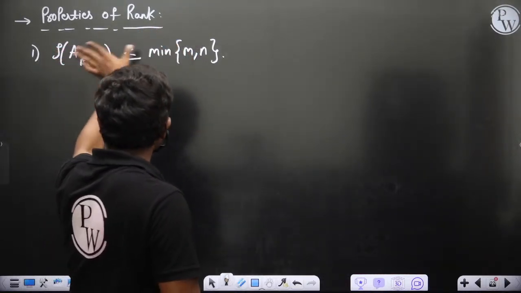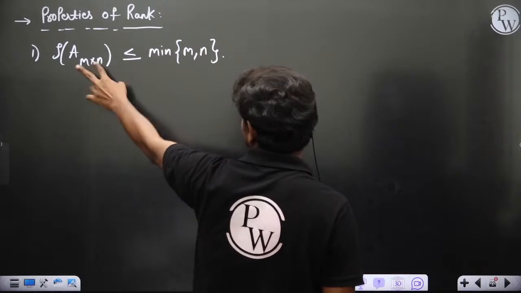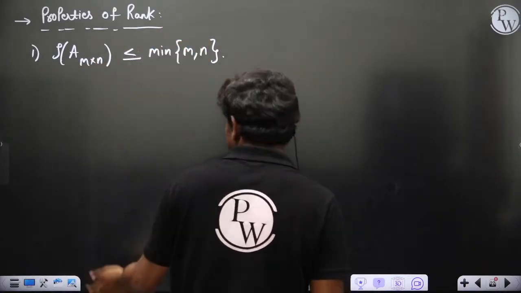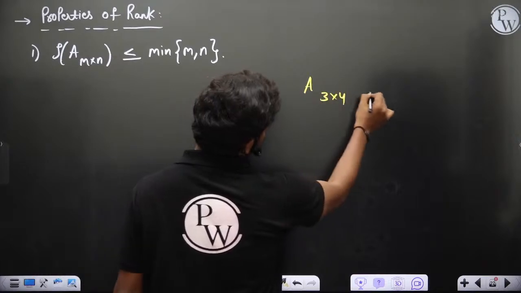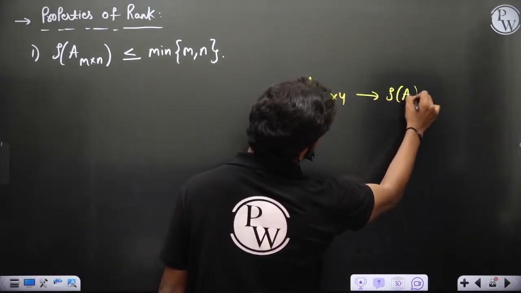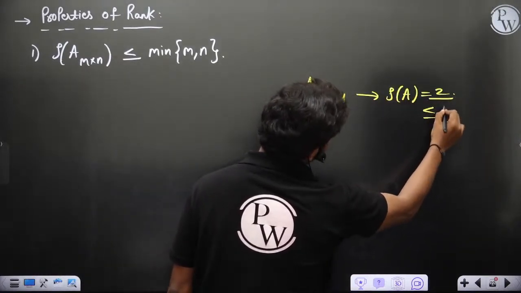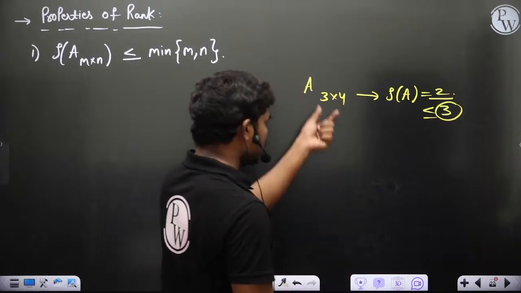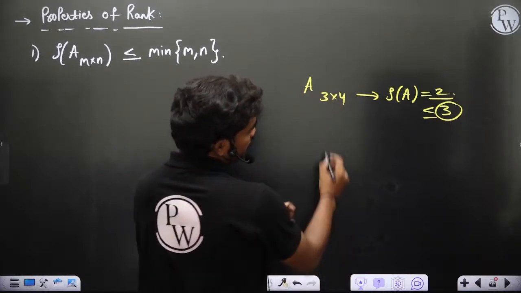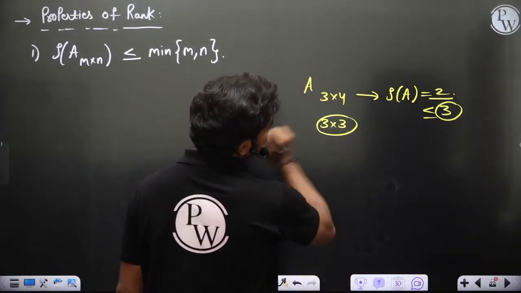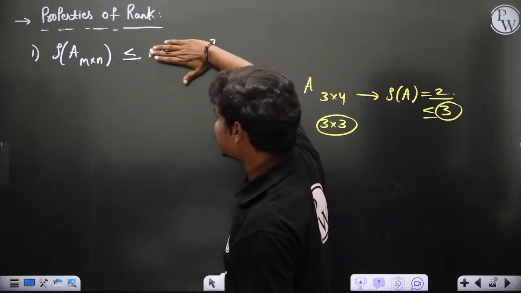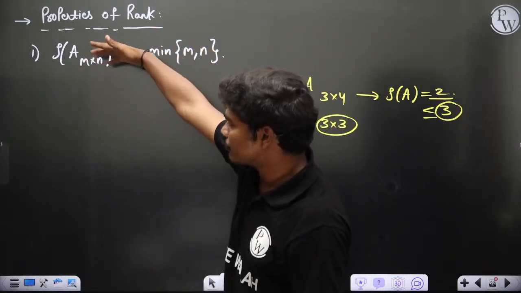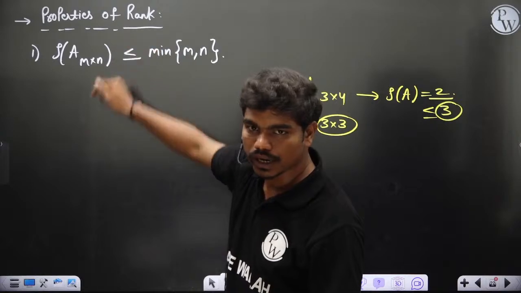So rank of A of m by n is less than or equal to the minimum of these two numbers. Because we have taken a 3 by 4 matrix in the previous example, for which we got the rank equal to 2. So this 2 is definitely less than 3. If this is of size 3 by 4, the maximum possible order you can form is 3 by 3. So the minimum of m comma n is on the right hand side, and rank of A will be less than or equal to that, clear.